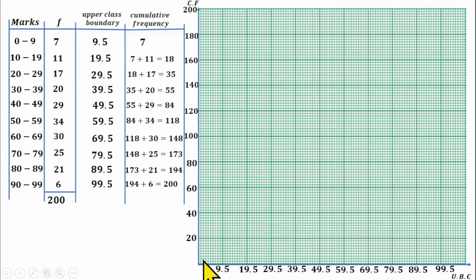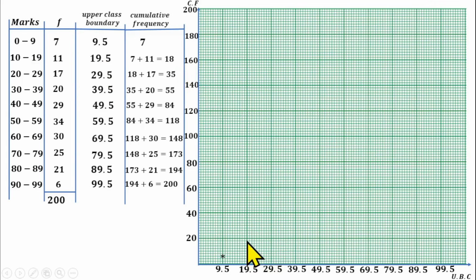So we need 3 lines and a half on the y-axis. So we have 1, 2, 3. So put an asterisk there after the third line. Then in the middle of the third and fourth lines, you put an asterisk there. So 19.5, which is here, the cumulative frequency is 18.